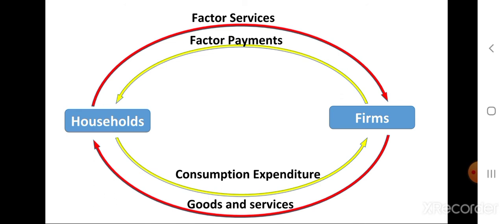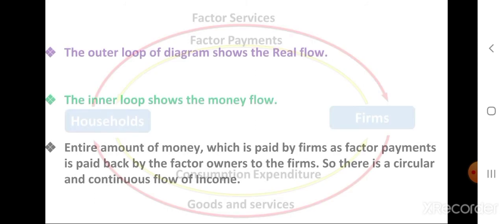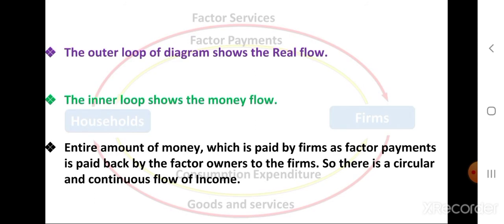Household purchase goods and services from the firms and pay them. It is called consumption expenditure.